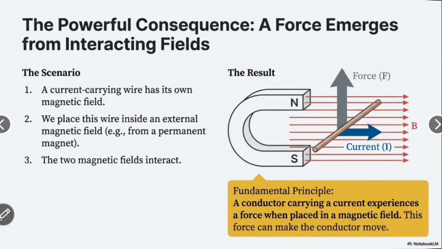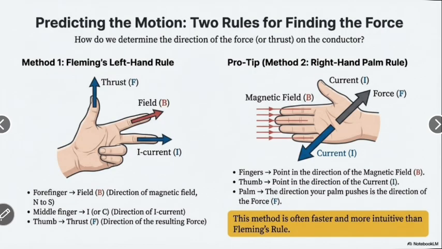Fundamental principle: a conductor carrying a current experiences a force when placed in a magnetic field. This force can make the conductor move. Now we see the next part.